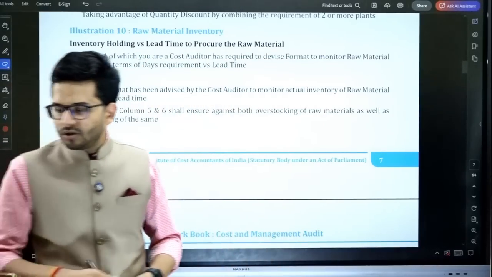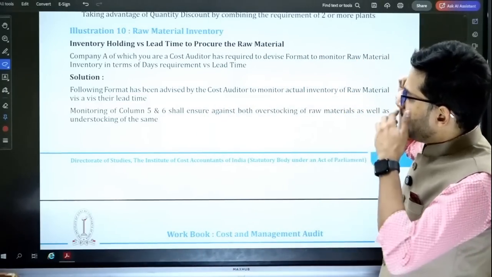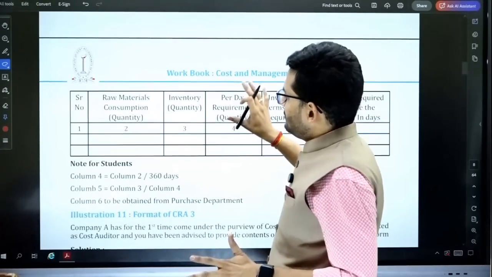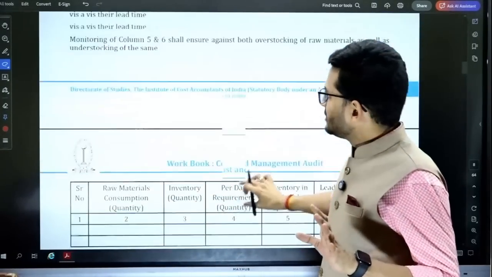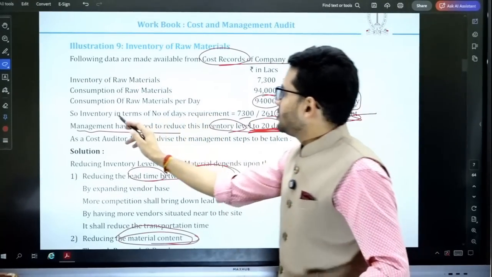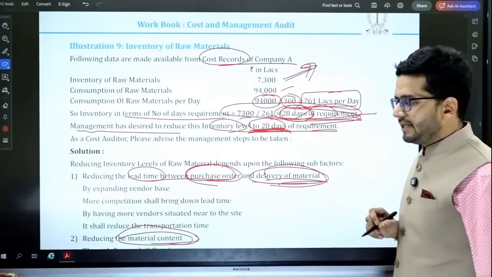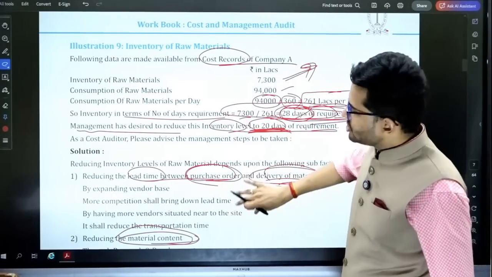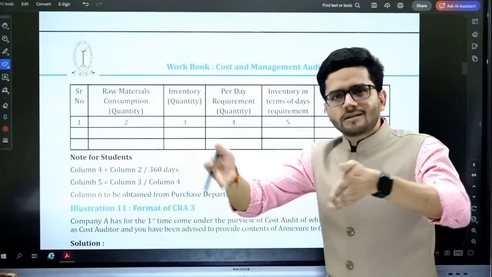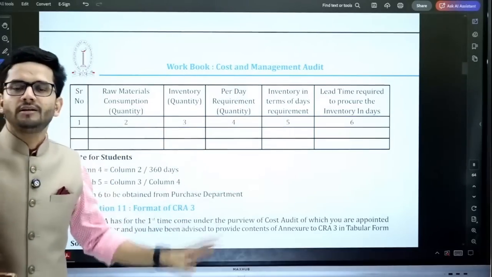What can we do in case of raw material inventory? In this particular question, guys, the main thing is that whatever we have studied in our last question, these steps of inventory carrying, so what is the inventory in terms of number of days? 20 days inventory is being carried by us. We have made this computation. The next question is just providing you a format on how to present this inventory carrying level. That's it. There's no other specific point in illustration number 10.